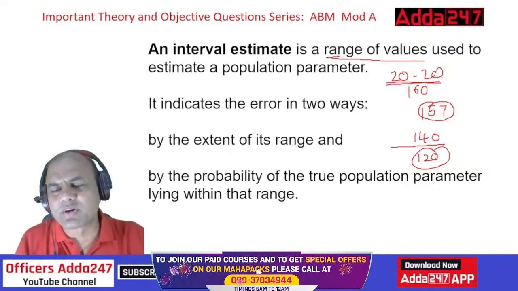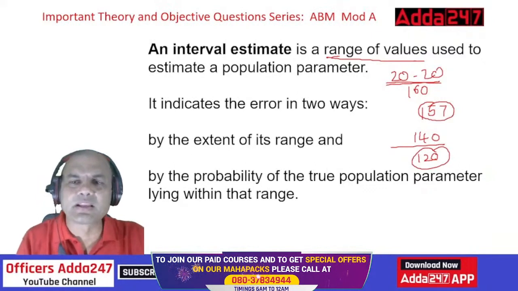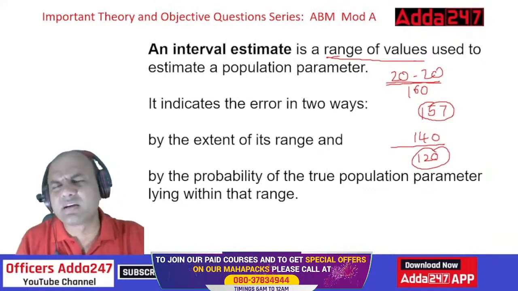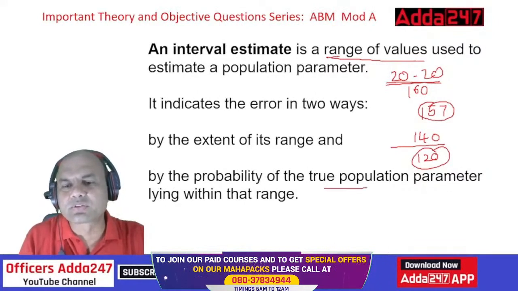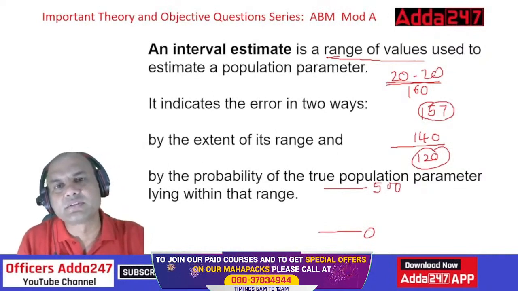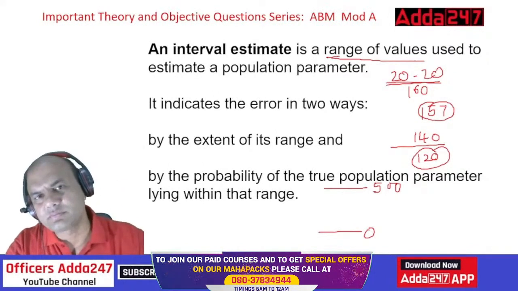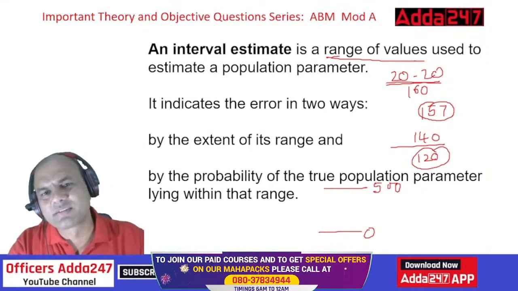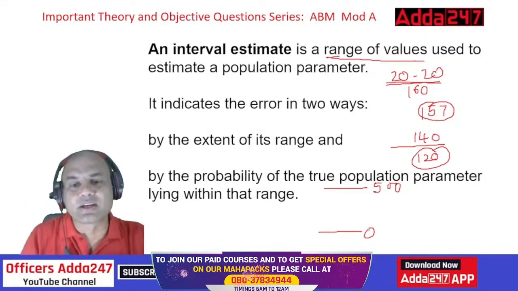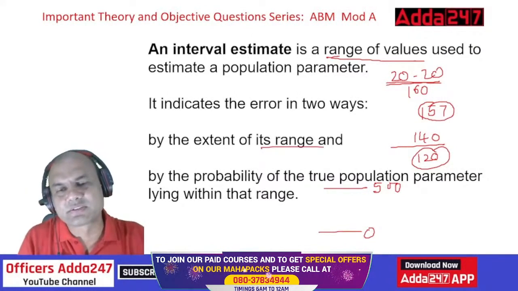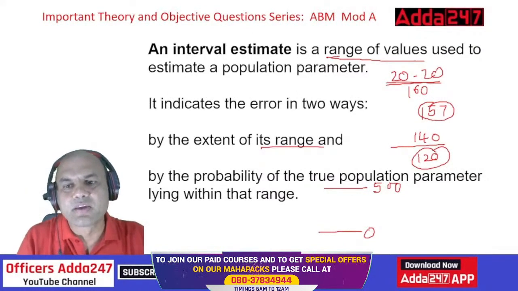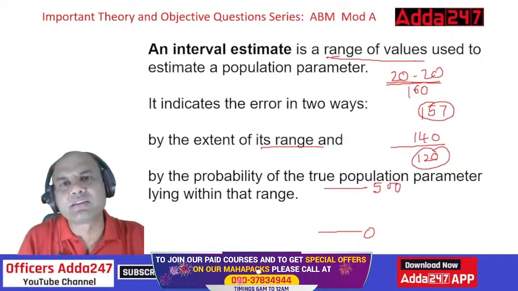Now what does extent mean? Suppose, a simple example, I have to give the range. I'll tell you, India will score anywhere between 0 to 500 in a T20 match. 0 to 500. It is the estimate. Look at the extent of its range. It's useless, right? Such estimates. 157 will definitely lie in between, isn't it?